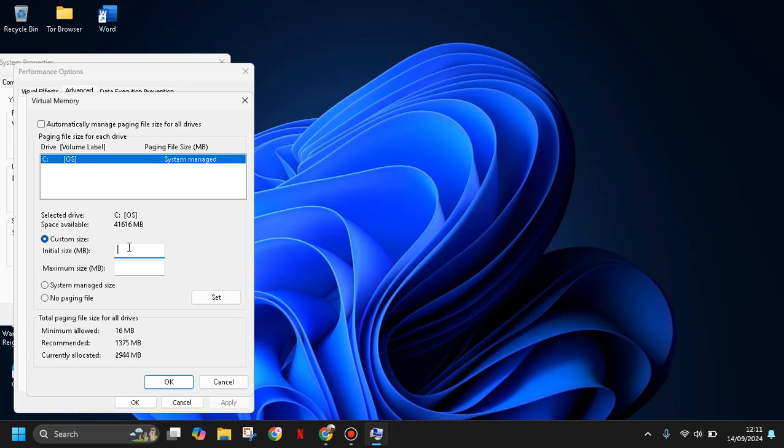In order to fill in this initial size, you can look it up on Google in your browser. You can set it according to your PC RAM or your laptop RAM.